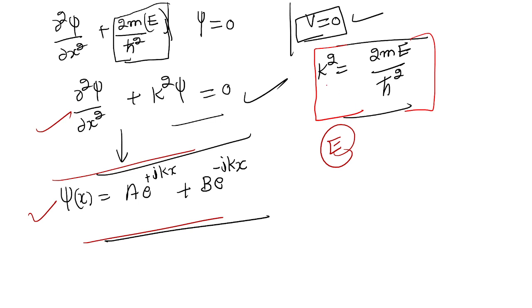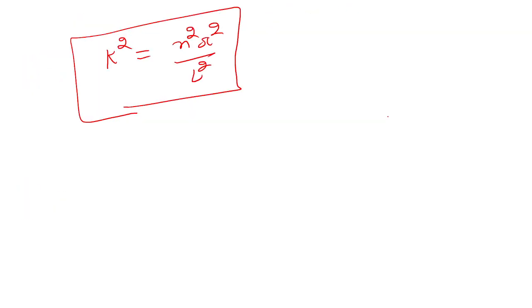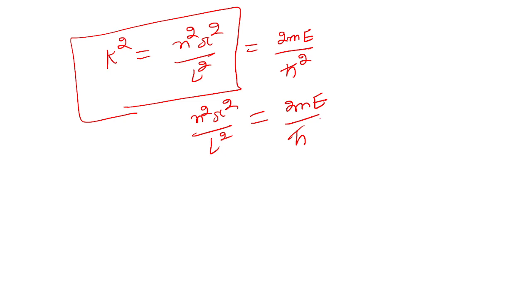So we have to replace the value of k square by this value. From this expression, n square pi square over L square is equal to 2mE over h cross square.